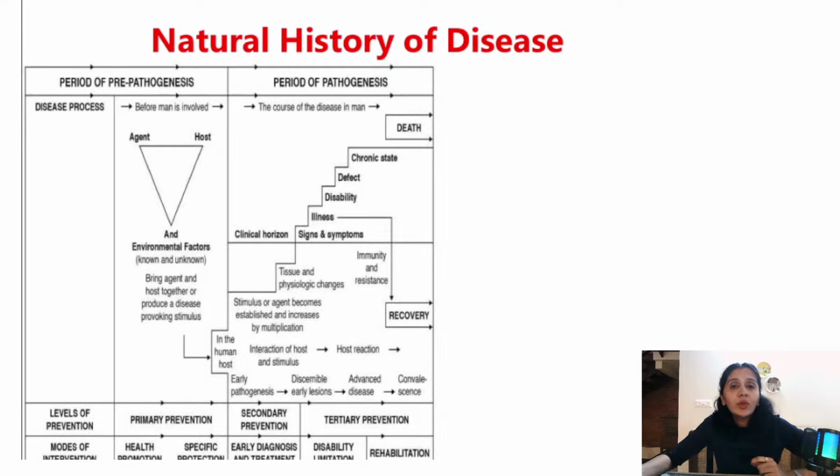If you intervene in some way, by giving drugs or vaccines, that is not called natural history or natural course. If you don't intervene in any way and just observe the individual without administering any treatment, that is called natural history of disease. Under natural history of disease, there are 2 periods. What are those 2 periods? Period of pre-pathogenesis and period of pathogenesis.